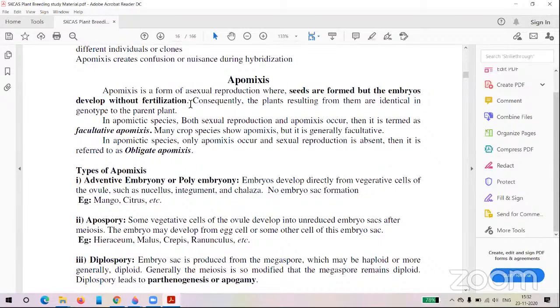But how will the seed and embryo develop? Generally, the embryo develops from the zygote by means of mitotic divisions.